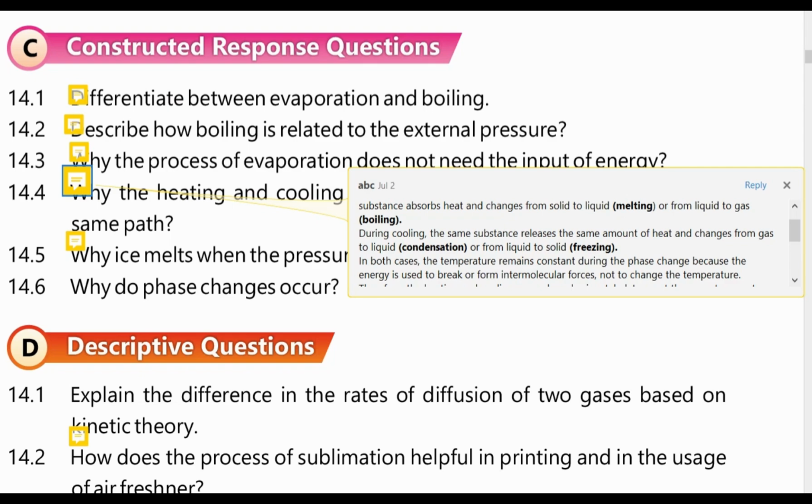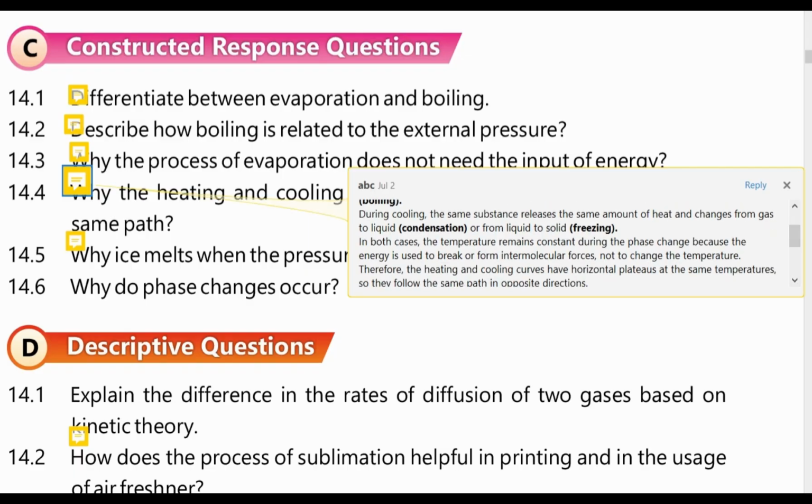In both cases, temperature remains constant during the phase change because the energy is used to break or form intermolecular forces. So it's the most important sentence, and here is the reason for not changing the temperature during the phase change. So I will repeat. In both cases, temperature remains constant during the phase change because the energy is used to break or form intermolecular forces, not to change the temperature.